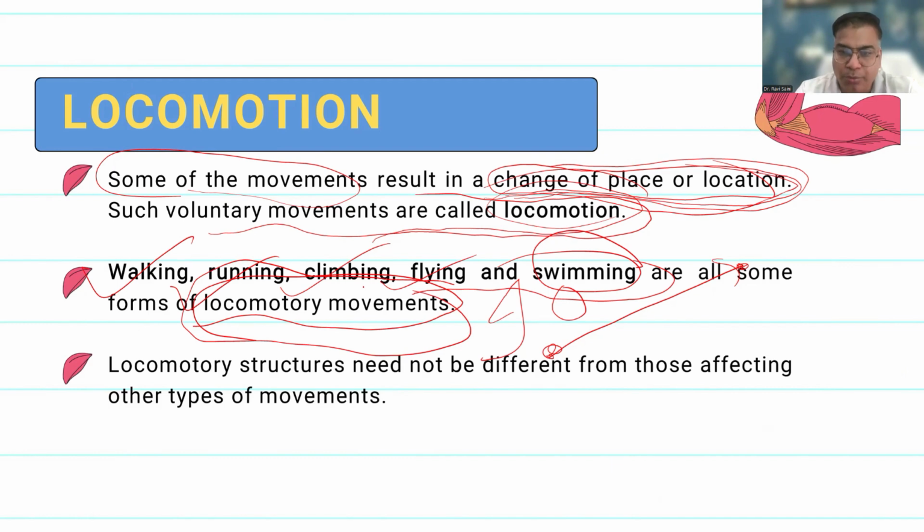Locomotive structures need not be different from those affecting other types of movements. The same structures which are responsible for movements would also result in locomotion. So there is no specific or distinct structure for locomotion. In short, we can say movements are responsible for locomotion.